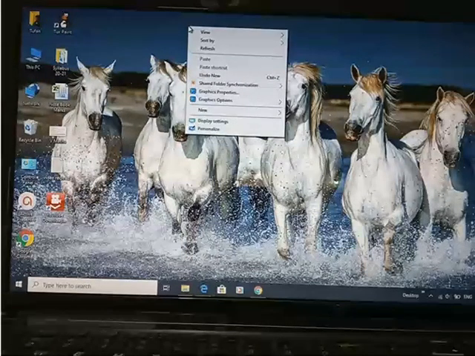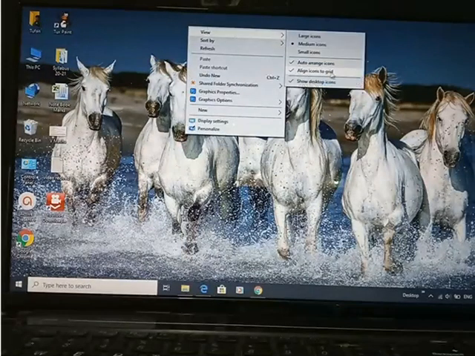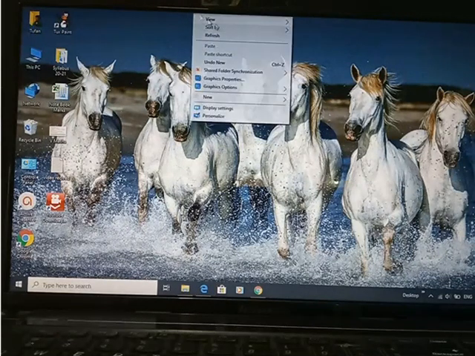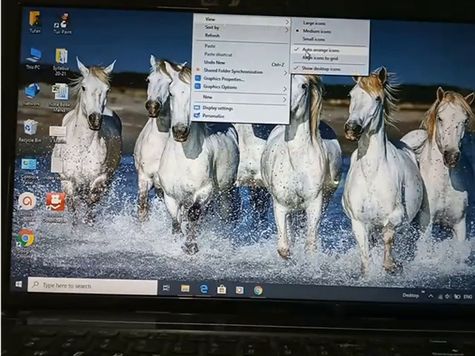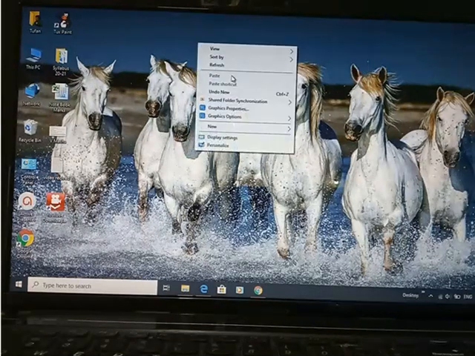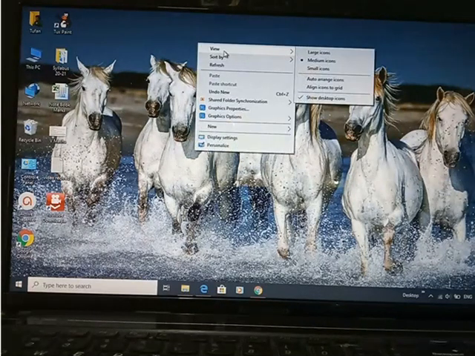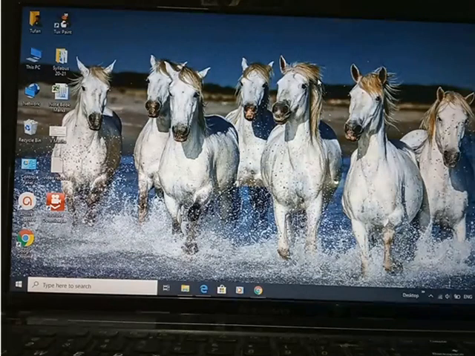Now right click, again views, align icons in grid, okay. If you click on this it will not align in grid. If you click on this auto arrange icon it will not arrange automatically. So suppose views, now you want to align icons in grid or auto arrange icons. So this is how you can arrange automatically.